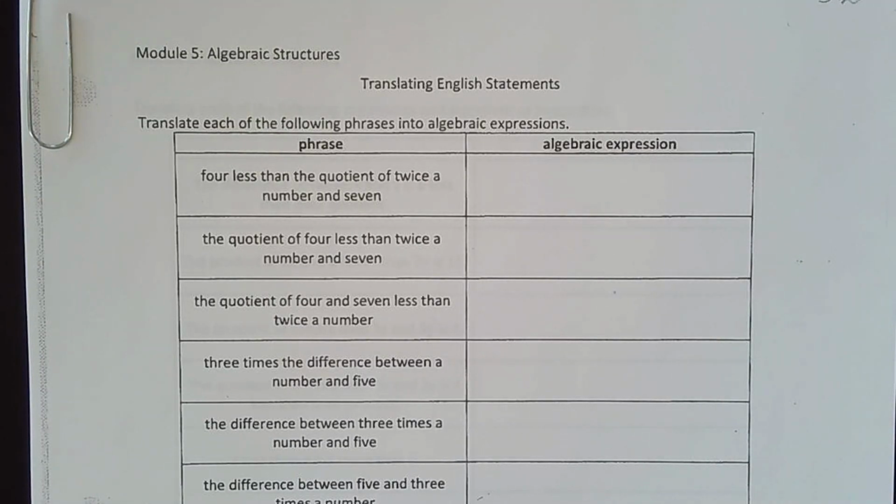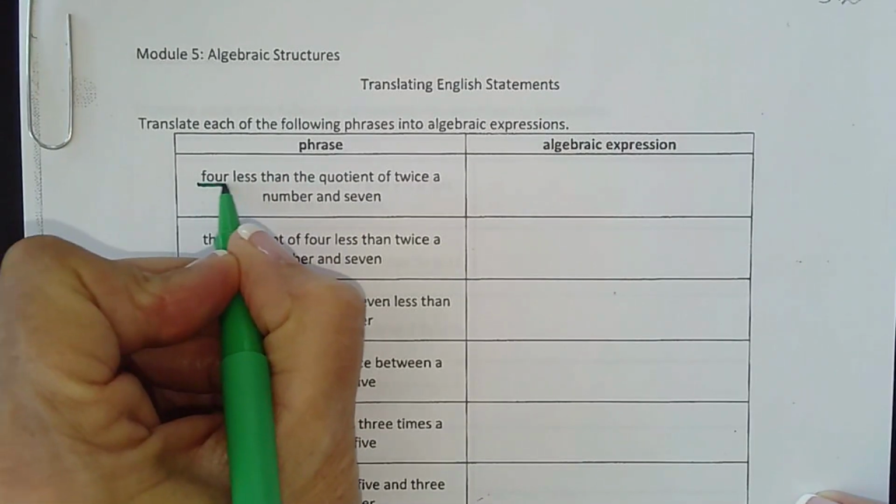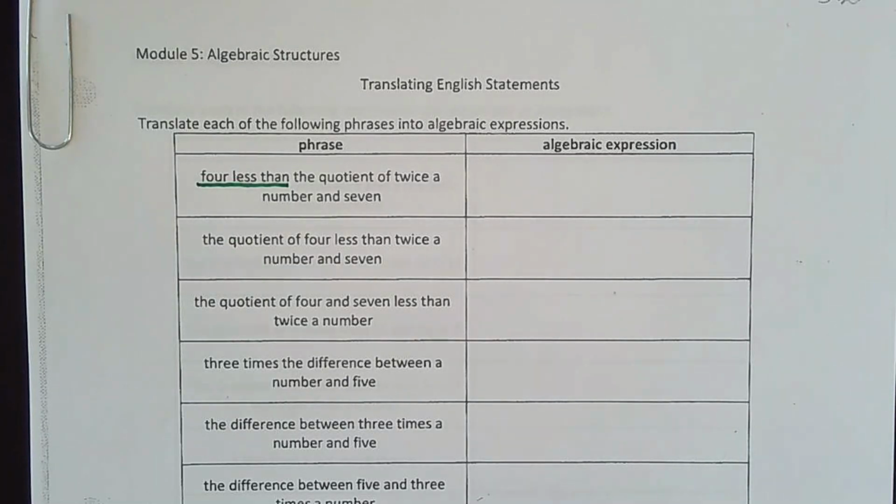So we have 4 less than. So this is a danger zone for students. When they see that, and that's the trick to translating, you just do a couple letters at a time.